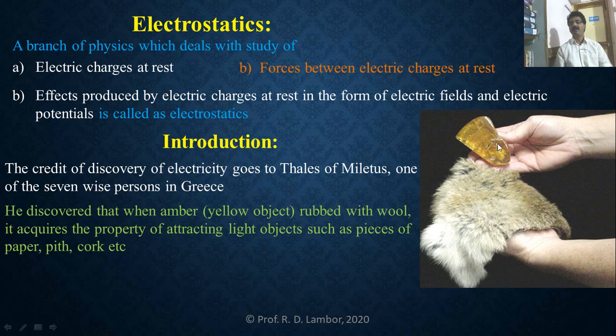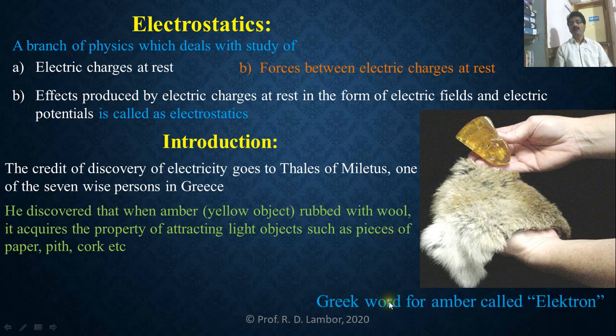Among those light objects are pieces of paper, corks and pith, which get attracted towards this amber. So amber is nothing but a yellow object, fossilized tree resin.